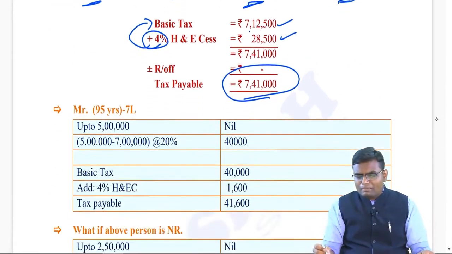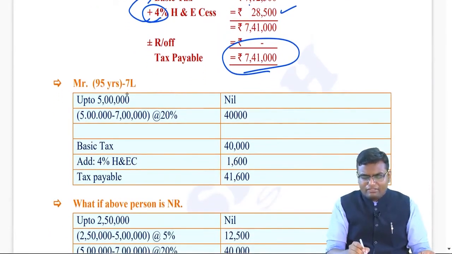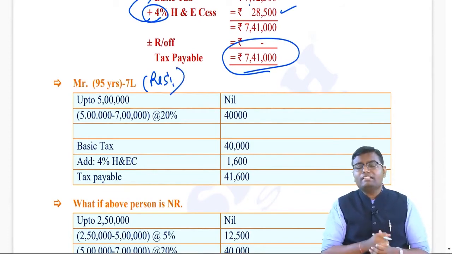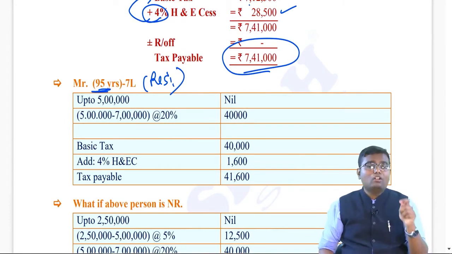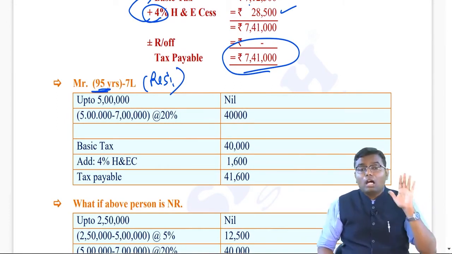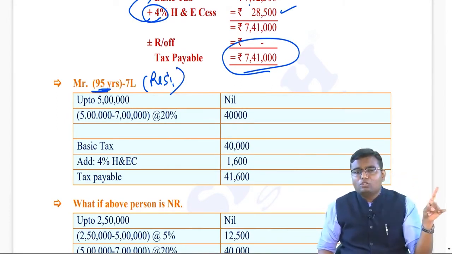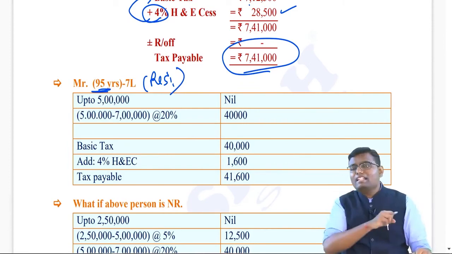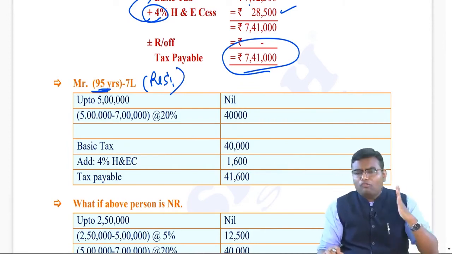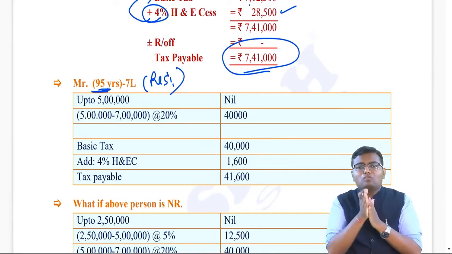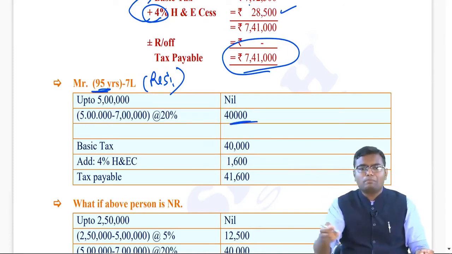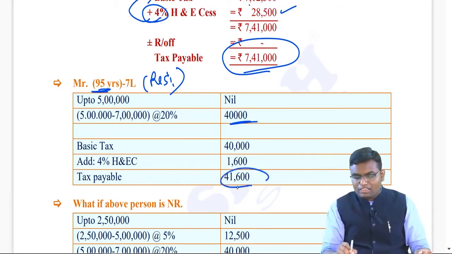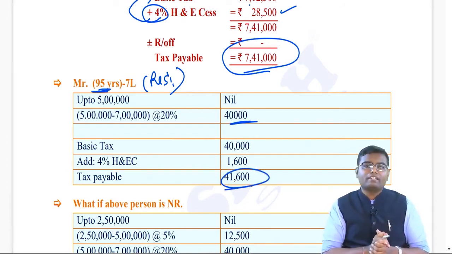Now let's say some other person is there, Mr. A, 95 years, 7 lakh, nothing is said, so the person is resident. As you can see over here, he is a person who is resident, aged 80 or more. He will be called a very senior citizen. Up to 5 lakh rupees of income, there will be no tax. So here 7 lakh rupees is the total income. Up to 5 lakh, there will be no tax. 5 lakh to 7 lakh, you have to apply 20%. That will be 40,000. On that, apply 4% health and education cess. The total tax payable will be 41,600.